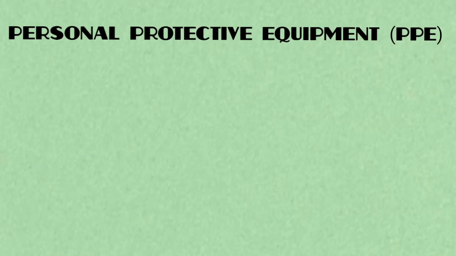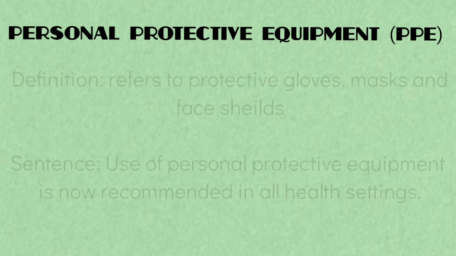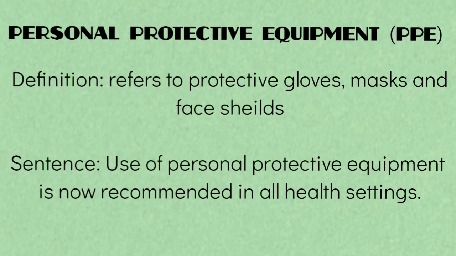Personal protective equipment. PPE is an abbreviation of personal protective equipment. It refers to protective gloves, masks, and face shield. In a sentence, use of personal protective equipment is now recommended in all health settings.